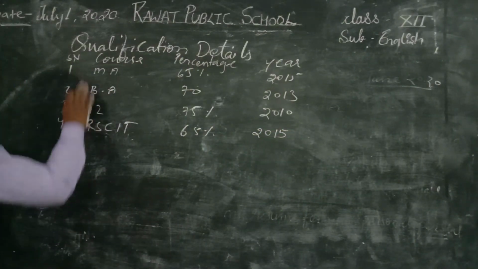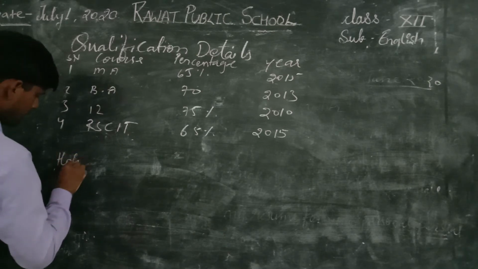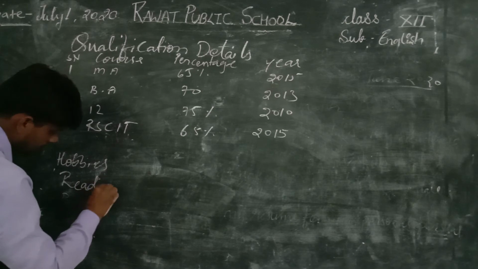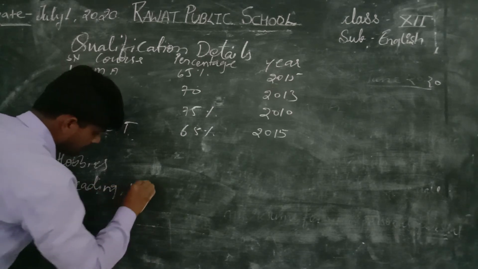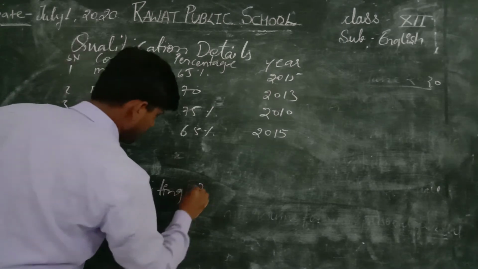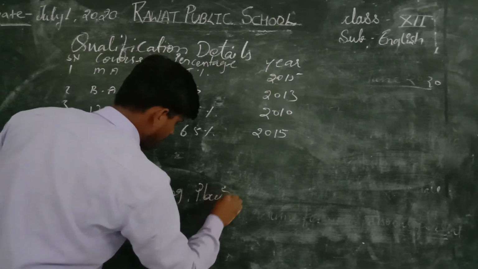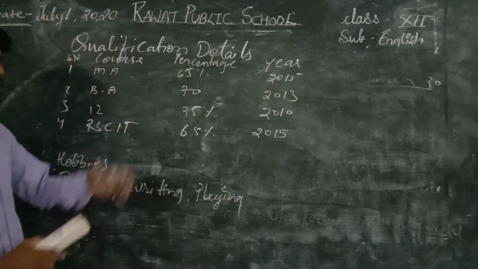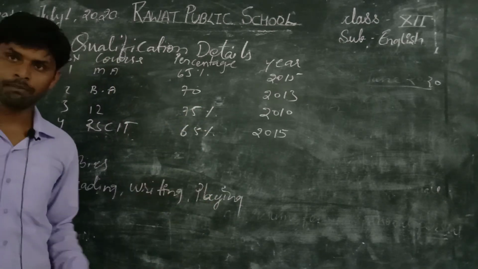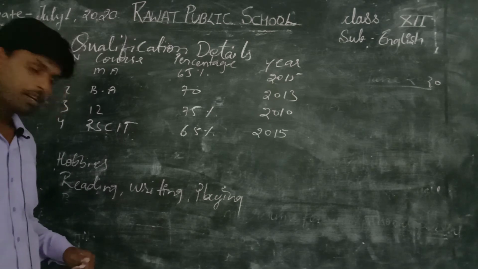After this, you have to write down your hobbies: reading, writing, playing, etc. Like this you have to add your resume, and after adding the resume, your job application is complete. Now you have learnt, okay, got it.